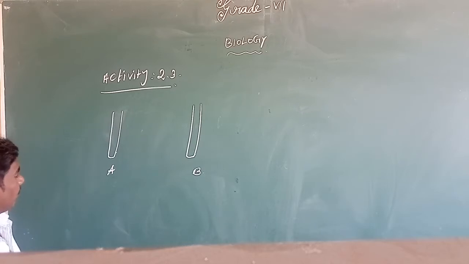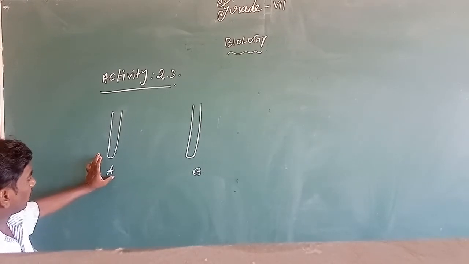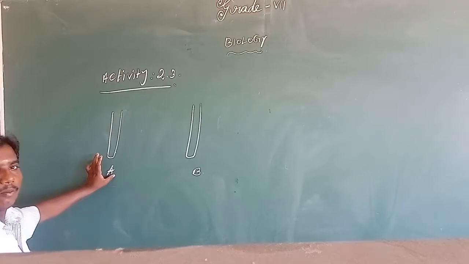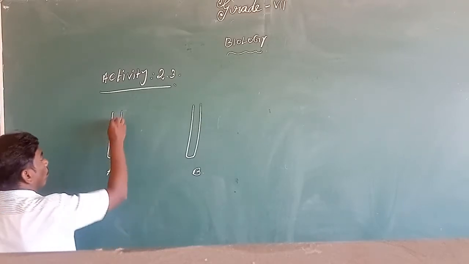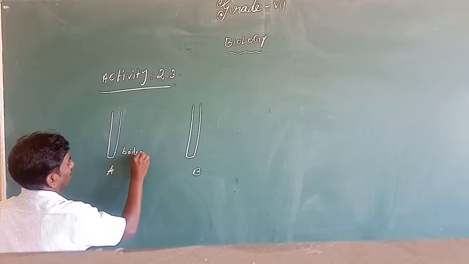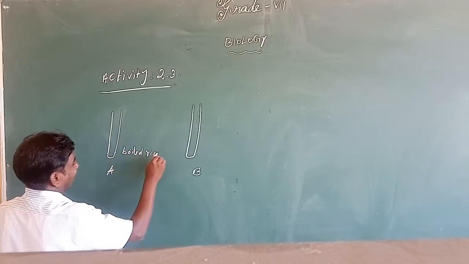Now what you do, first you take test tube A and put some boiled rice.